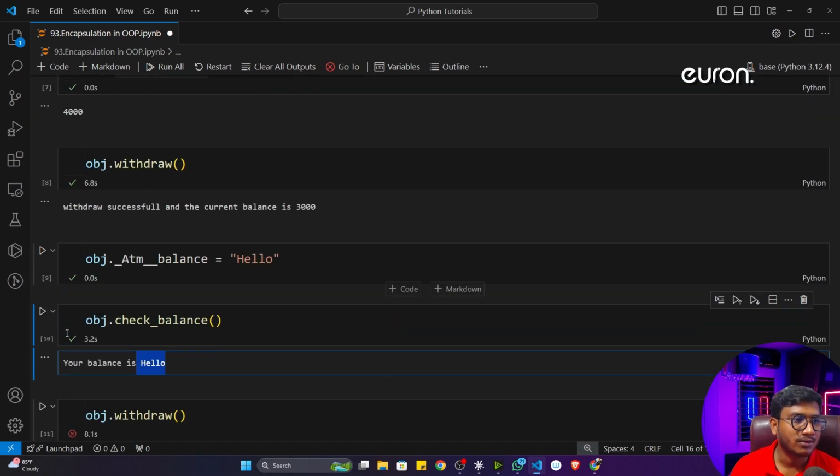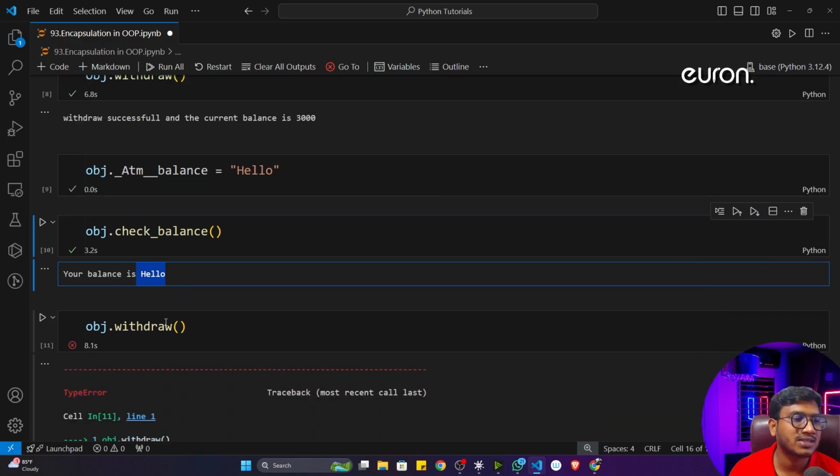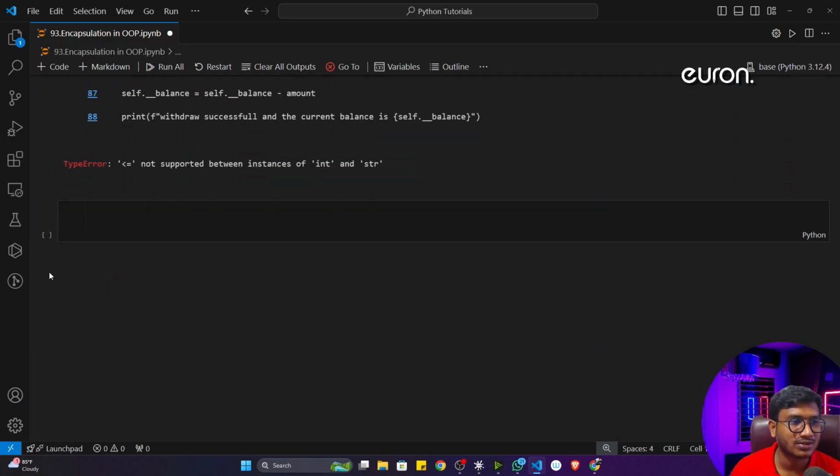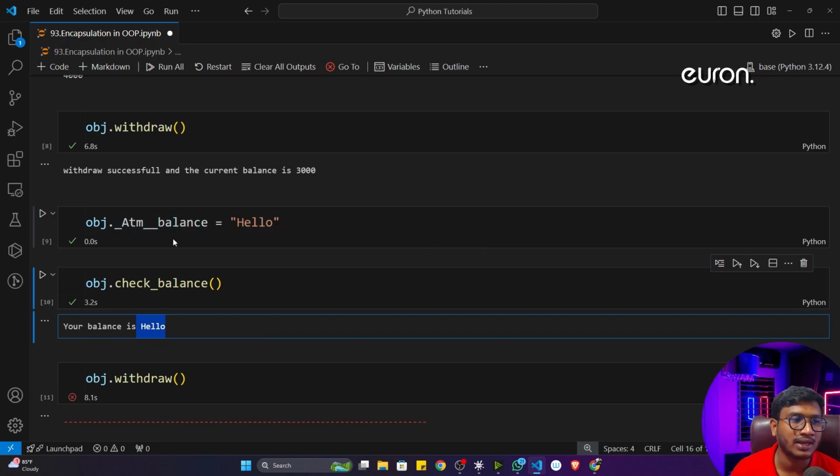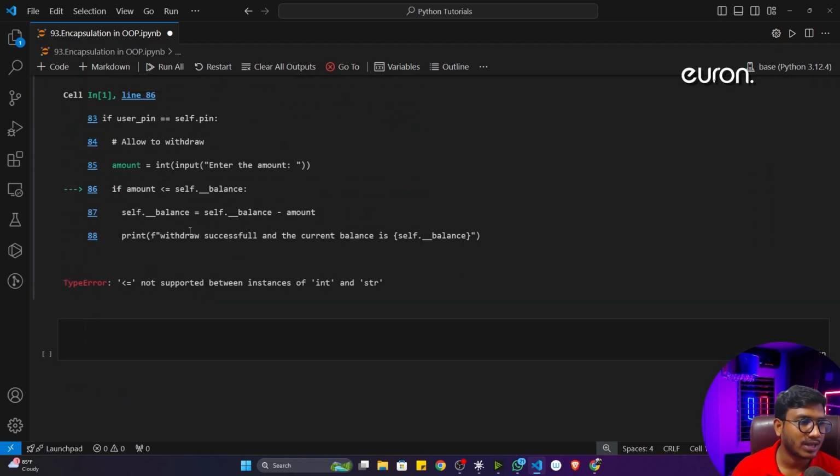Now you can ask me, then what is the use of the private variable? Because still my junior programmer can change anything inside this particular variable. Even I was surprised when I learned this concept in Python. But in other programming languages, it's not possible. Once you define a private property, you can't change any kind of value inside that private property. But in Python, you can do it. Although it's a private property, with the help of this particular hack, you can do it.